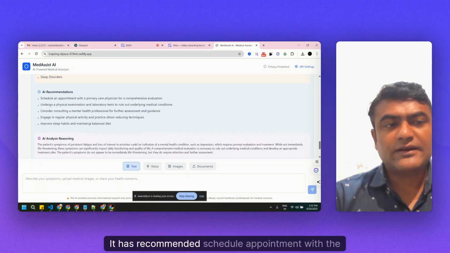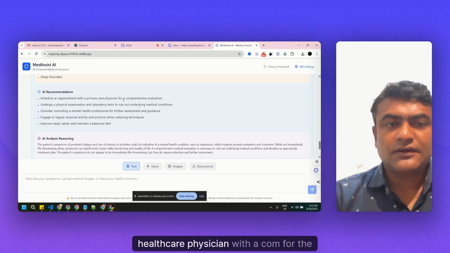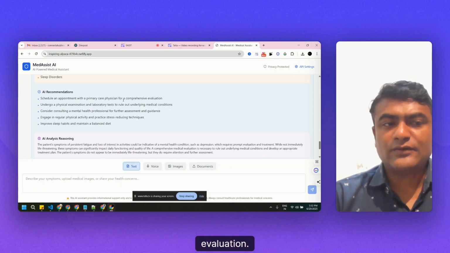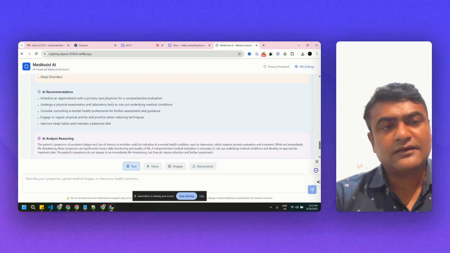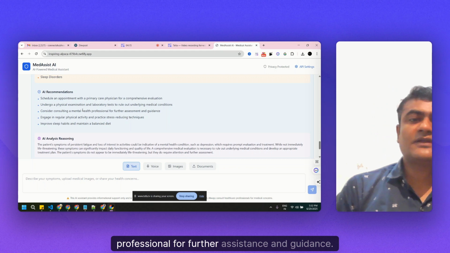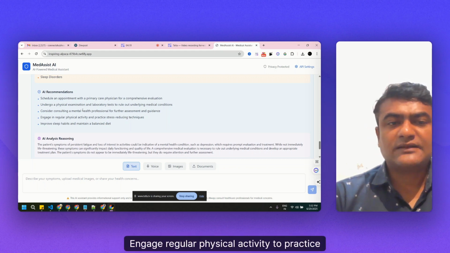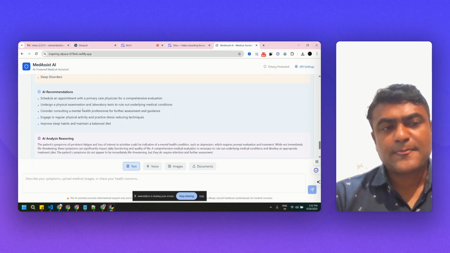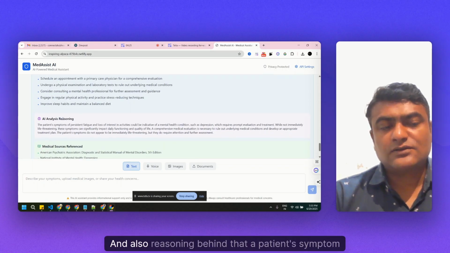It has recommended scheduling an appointment with a primary healthcare physician for a comprehensive evaluation. Undergo a physical examination or laboratory tests if required. Consider consulting a medical health professional for further assistance and guidance. Engage in regular physical activity and practice stress reducing techniques. Improve sleep habits and maintain a balanced diet. And also the reasoning behind that.